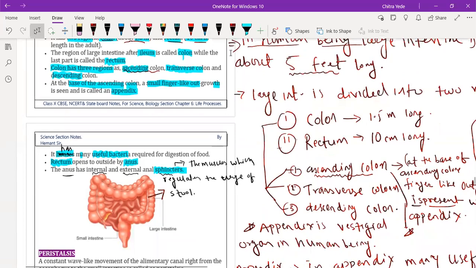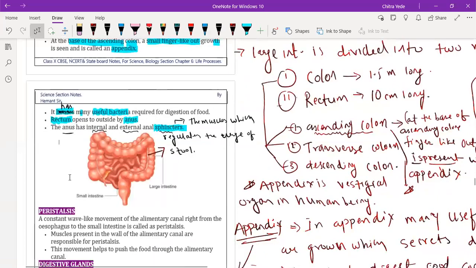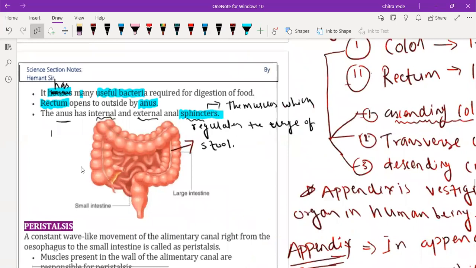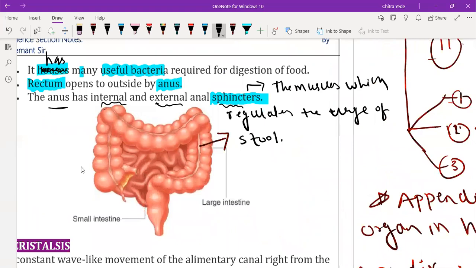So if we go through the diagram, see this structure, it is present at the base of this part of the large intestine, called the ascending colon.